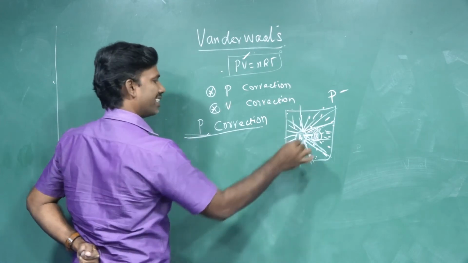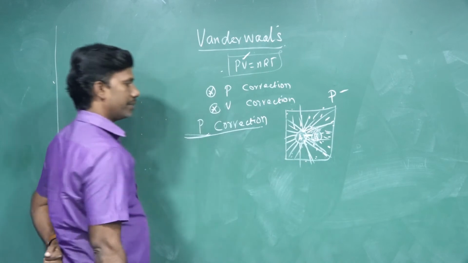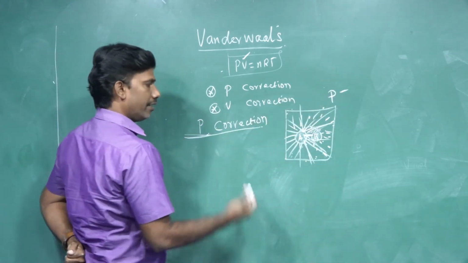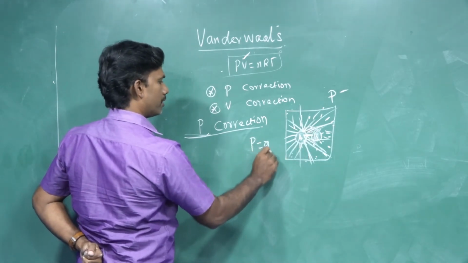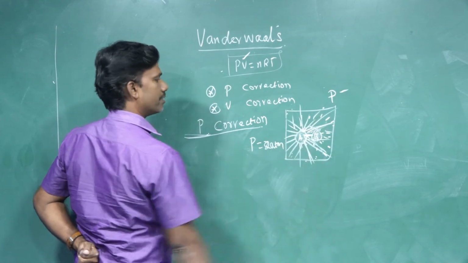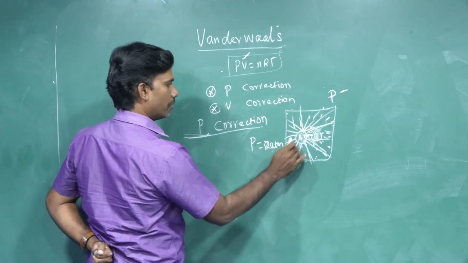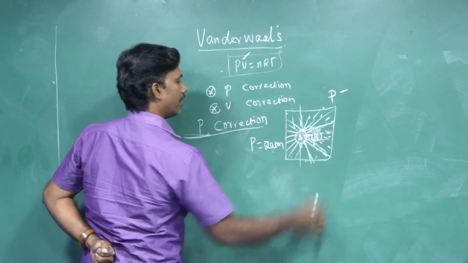The force of attraction is disturbed by B. That is called the force of attraction between A and B. Thus, the net pressure will be reduced. Imagine I am expecting 2 atmospheres. Actually, if I write 2 atmospheres, that is not so. Already some pressure is used for this interaction.